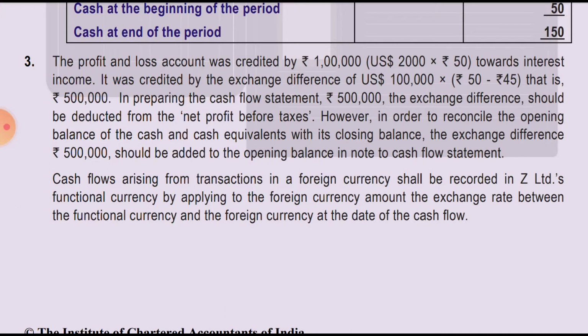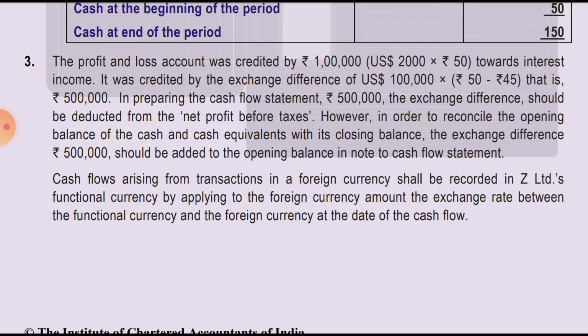In preparing the cash flow statement, the 5 lakh rupees exchange difference should be deducted from the profit before taxes. However, in order to reconcile the opening balance of the cash and cash equivalent with its closing balance, the exchange difference of 5 lakh should be added to the opening balance in the note. As we saw in the last illustration, this interest income of 1 lakh will be an item of profit and loss account.